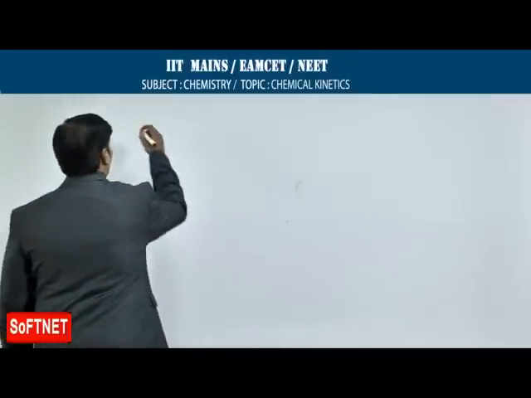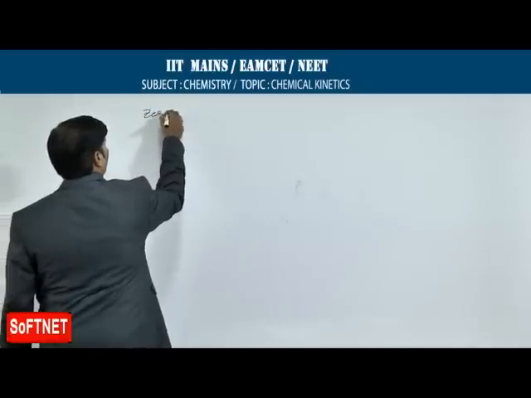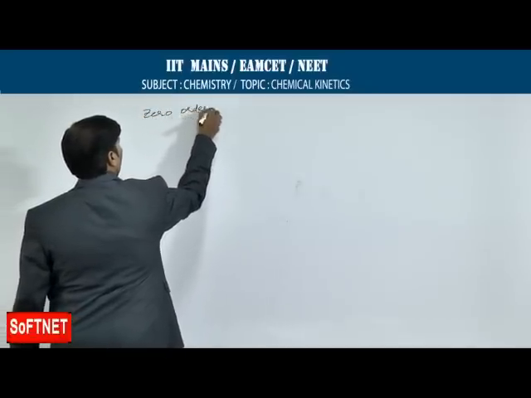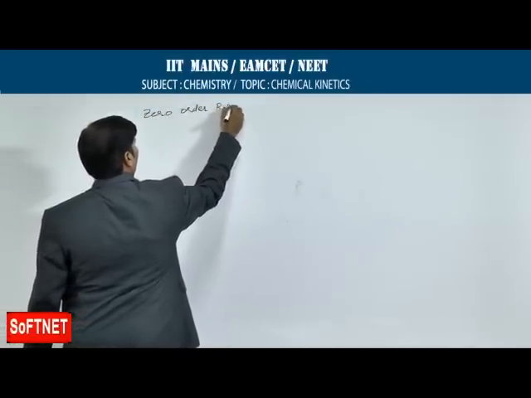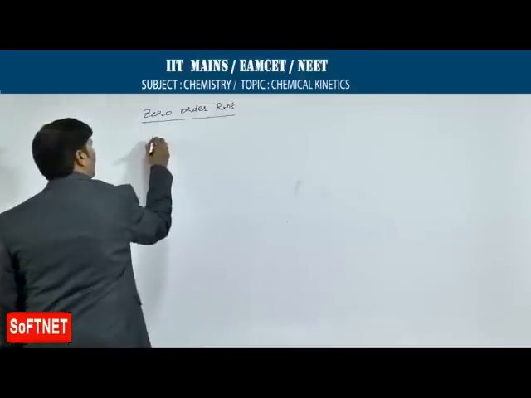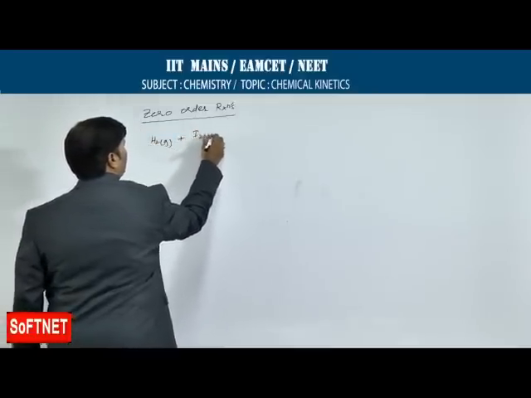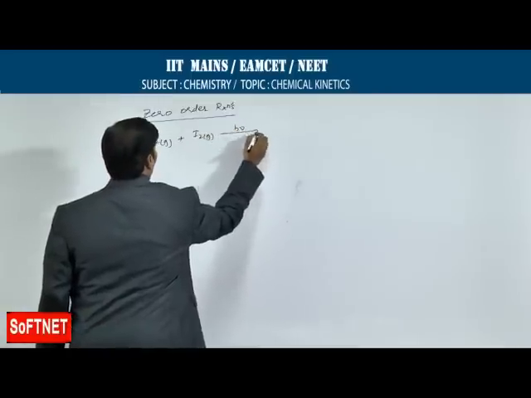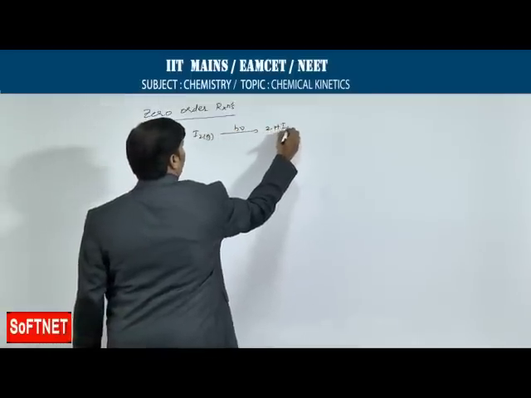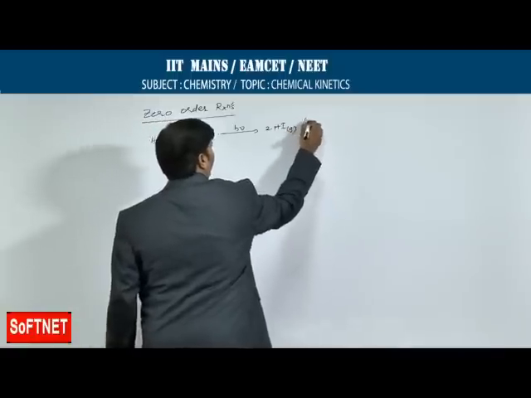So, if you go for zero order reactions, here H2 gas plus I2 gas in the presence of hν gives rise to 2HI gas. It is a photochemical reaction.